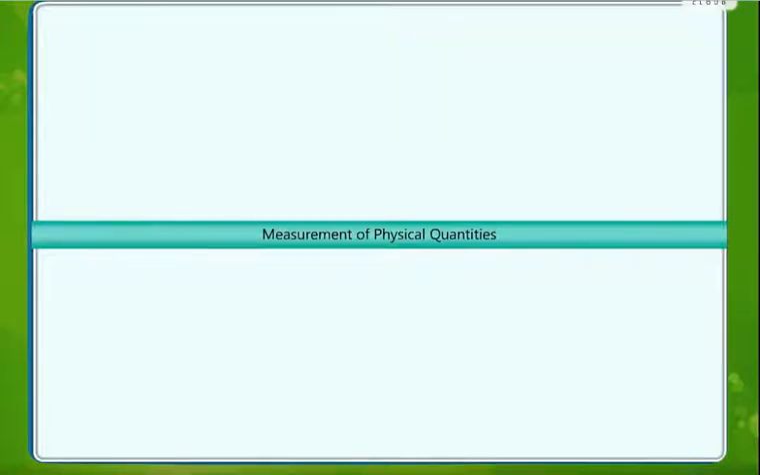Welcome to science class. Till date, we were studying for 7th standard science those topics which were included in biology. Now, today I am going to introduce a topic which is based on physics. As we all know, physics is the science which deals with measurement of physical quantities. So today we are going to study about measurement of physical quantities.